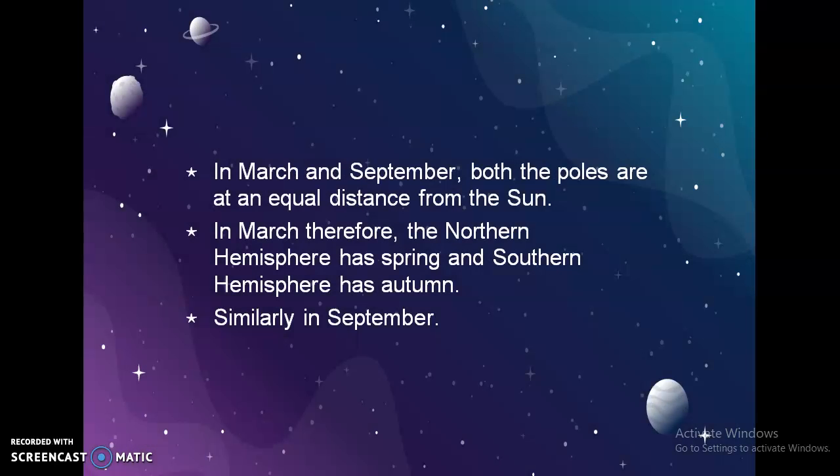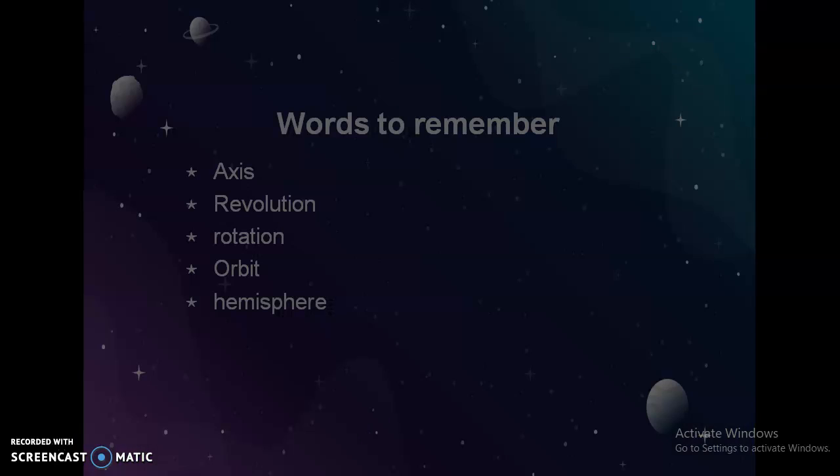Now, in March and September, both the poles are at an equal distance from the sun. In March, therefore, the northern hemisphere has spring and the southern hemisphere has autumn. Similarly, in September, the northern hemisphere has autumn and the southern hemisphere has spring. So this is the complete cycle, the complete revolution of the earth, which causes the different seasons.